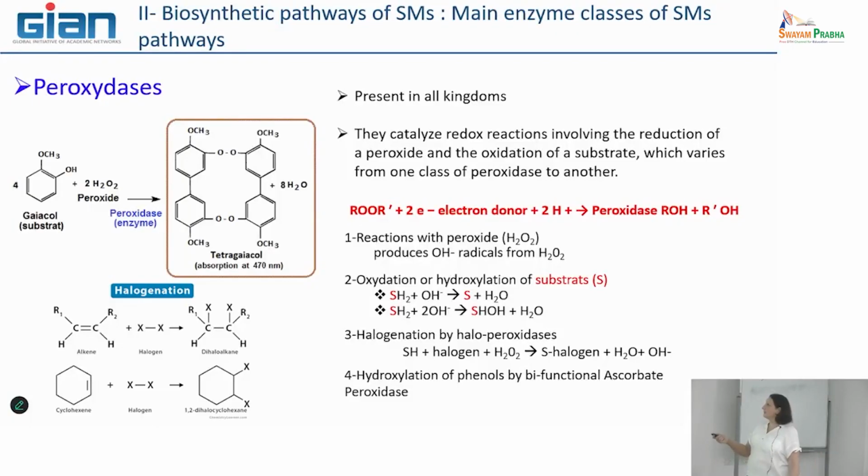And the enzymes responsible for this halogenation are haloperoxidases. Halogenation is in general a molecule with 2 copies of the system, and you see here the type of reaction of halogenation. So here are the peroxidases that are very important. They are also present obviously in all the kingdoms, including us.